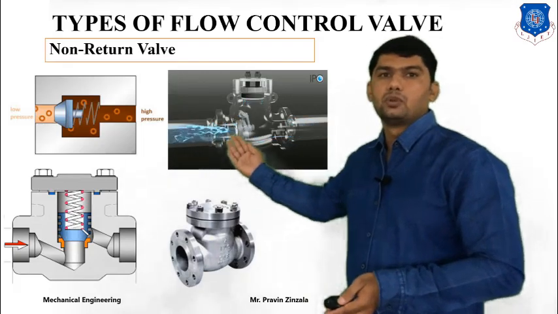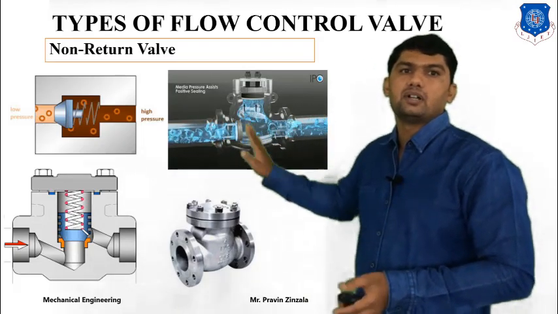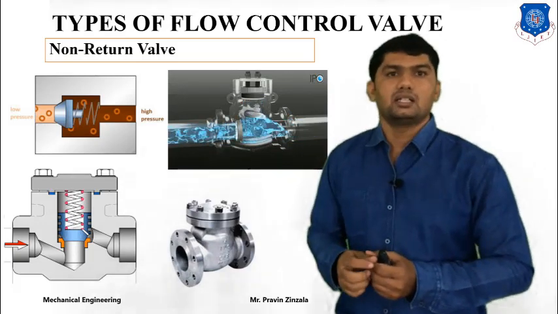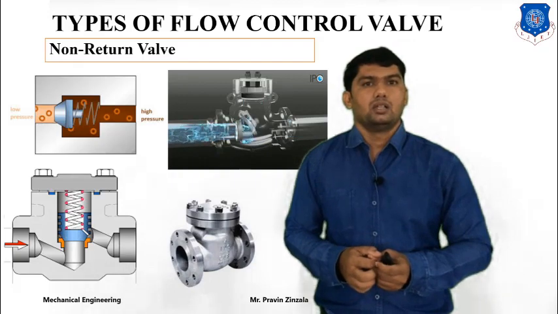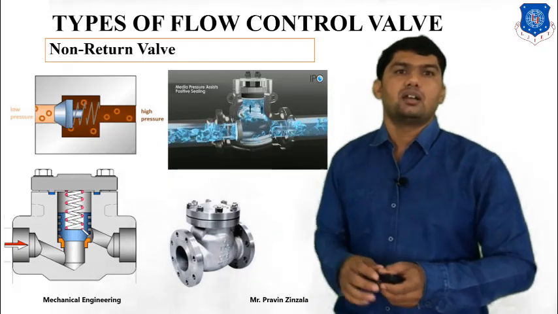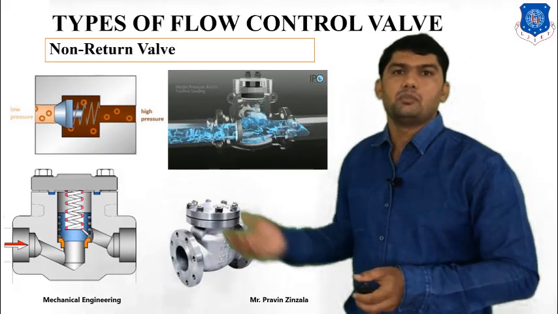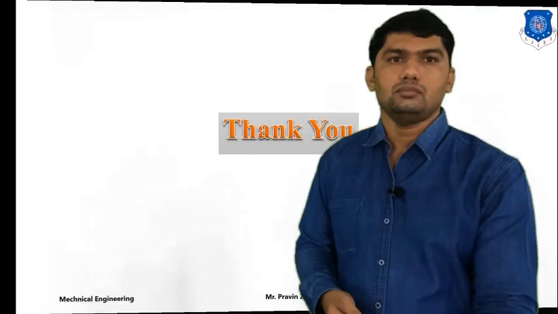It is also used in different types of pumps as a foot valve, only to allow the fluid in one direction, but not in reverse direction. So this is the mechanism of non-return valve. Thank you.